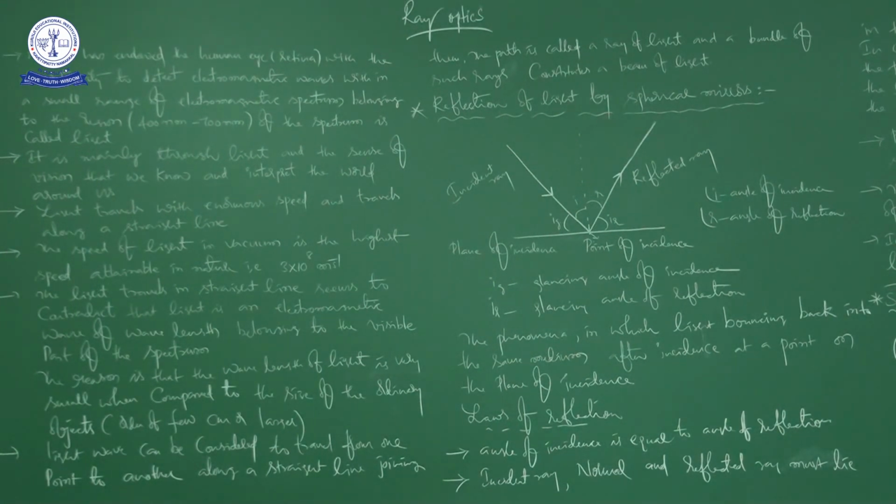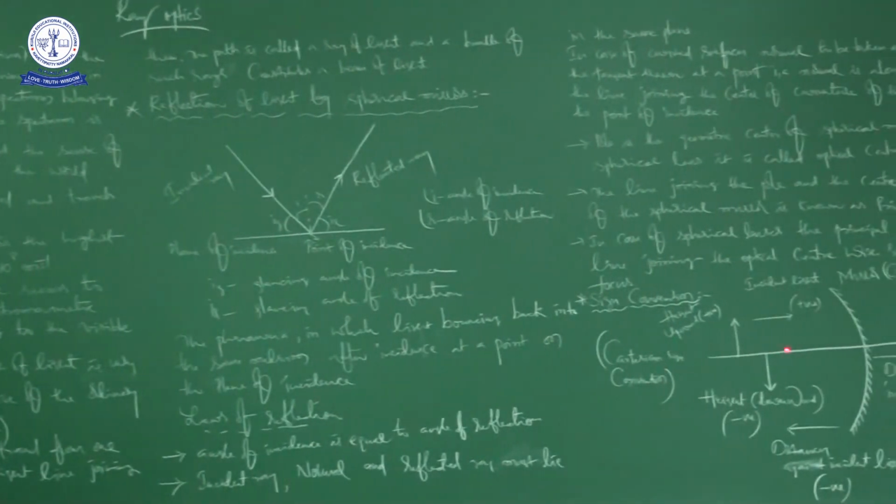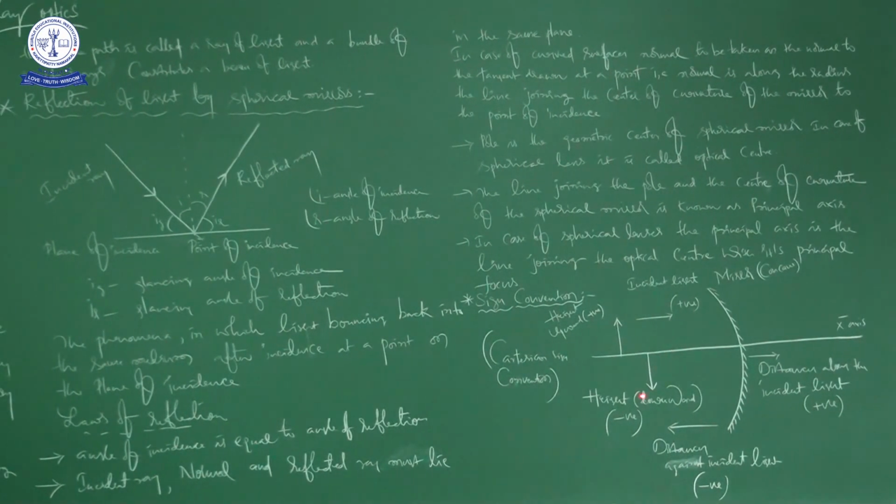Now I will tell you the definition, please remember. Center of an imaginary sphere in which the mirror is a part, in which the curved surface is a part. So center of curvature is the center of an imaginary sphere of which the mirror is a part. That is called as center of curvature. So center of curvature is a point.